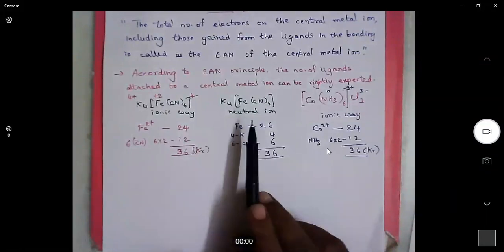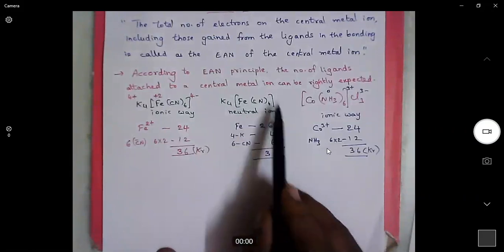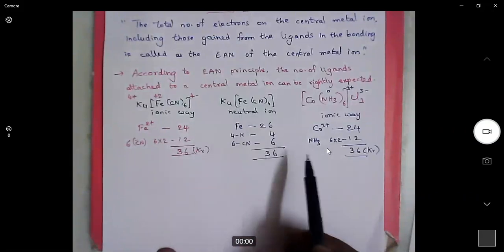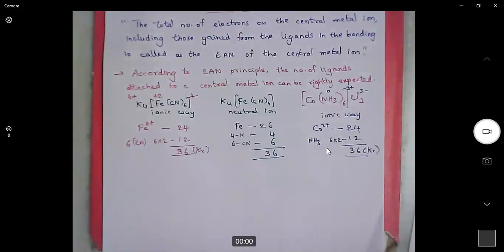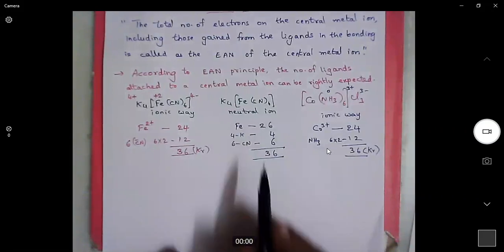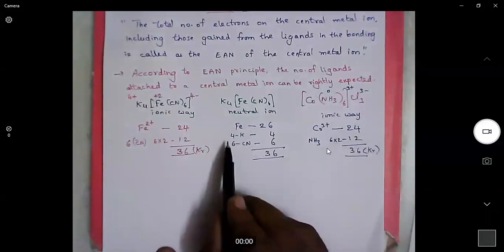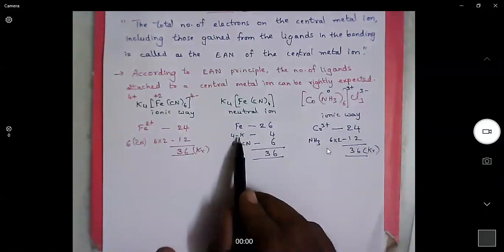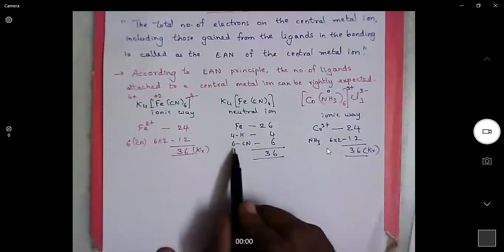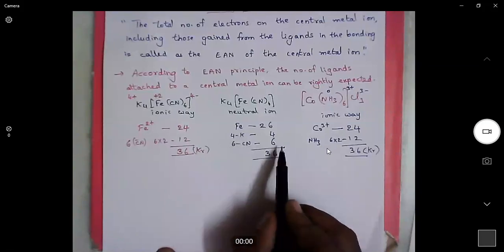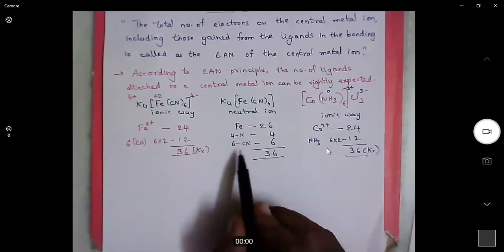In the neutral way, we consider the entire complex and we don't consider the charges. That is the only difference. Iron atomic number is 26. There are 4 potassium ions, and each potassium will give 1 electron. There are 6 cyanides, and each cyanide will give 1 electron.